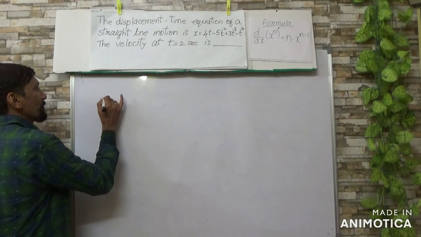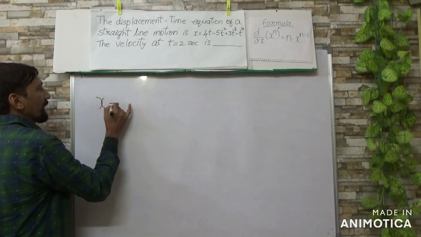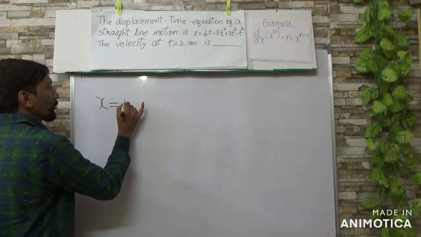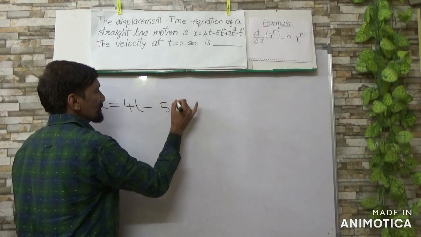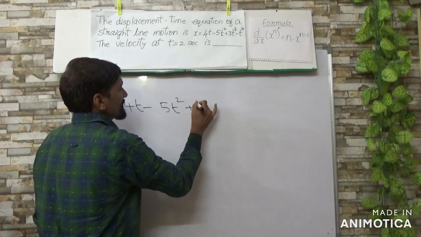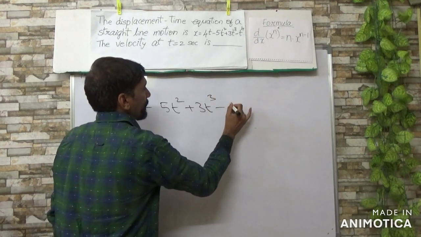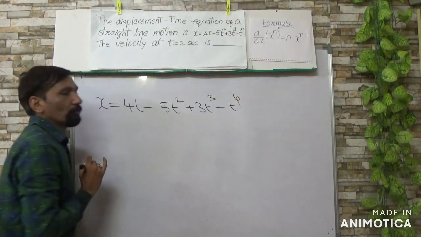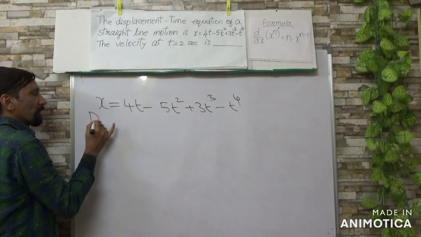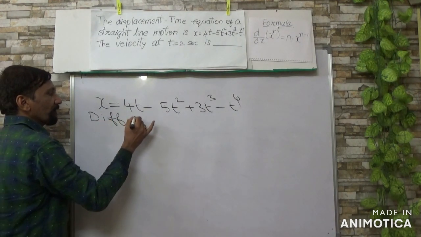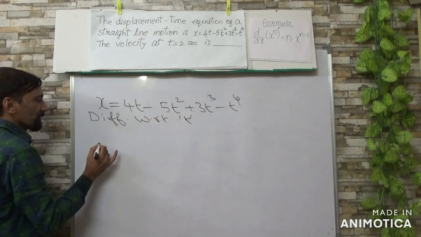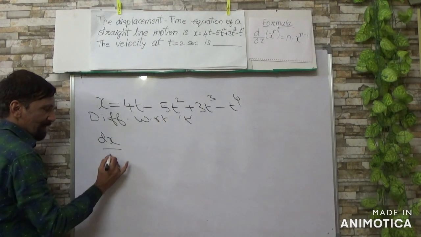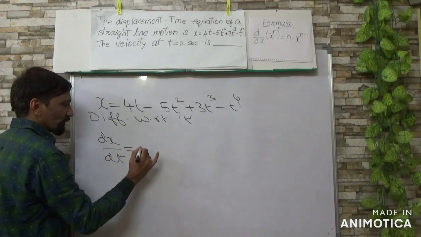In this problem, displacement x is equal to 4t minus 5t square plus 3t cube minus t power 4. You are differentiating with respect to time, dx by dt, which gives velocity.